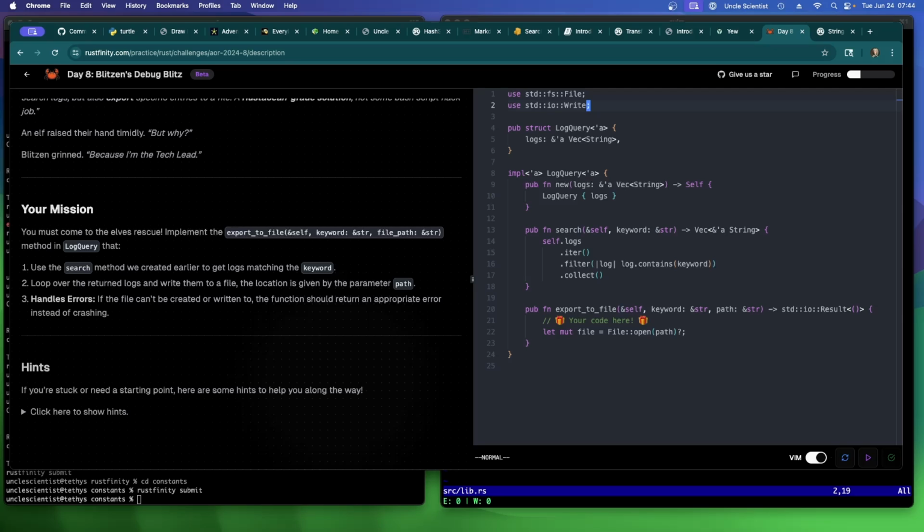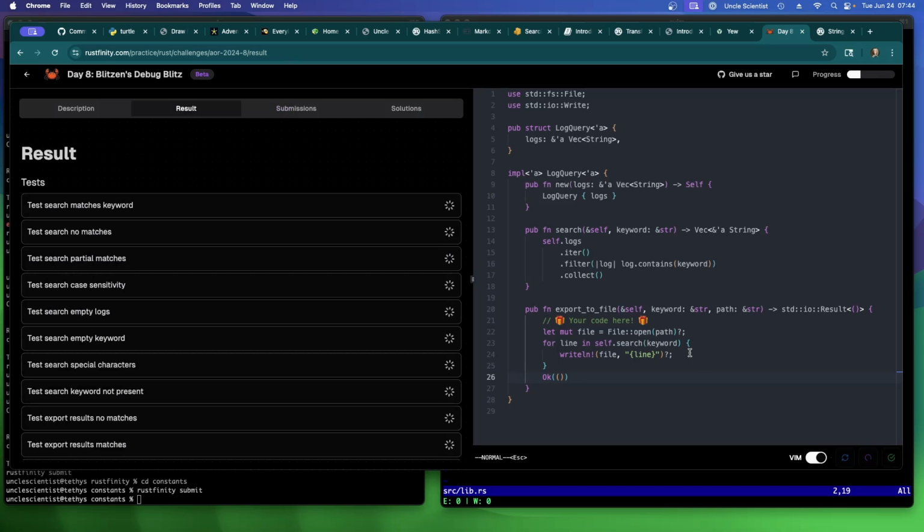And then we just basically rewrite this for line in self search keyword, right? Then, sorry, file line, and then okay. And because this is Rust, we don't have to call close or anything like that. All right, let's see if that builds.